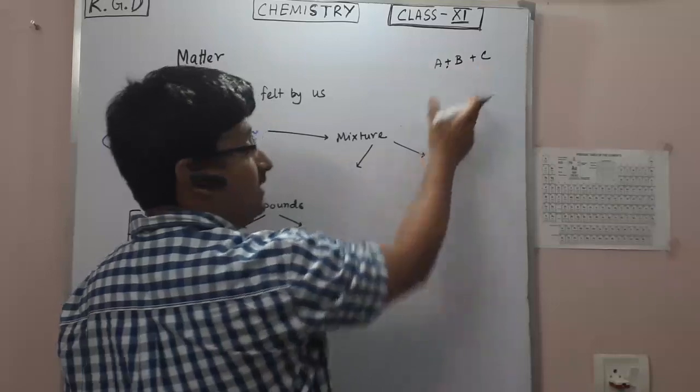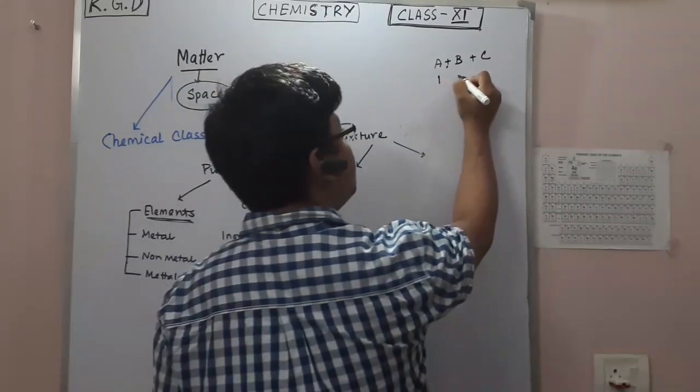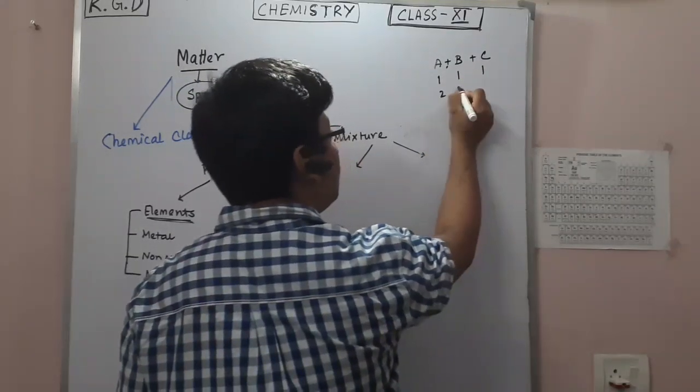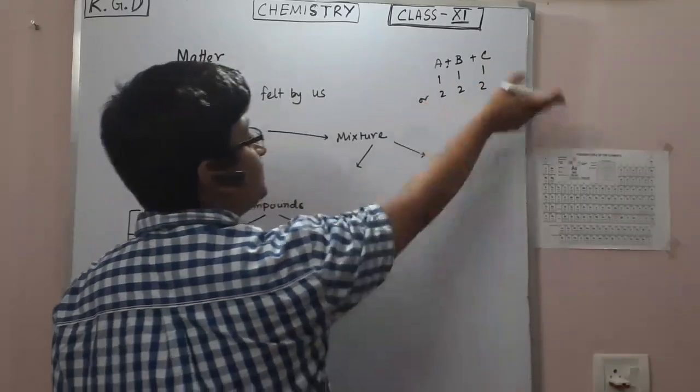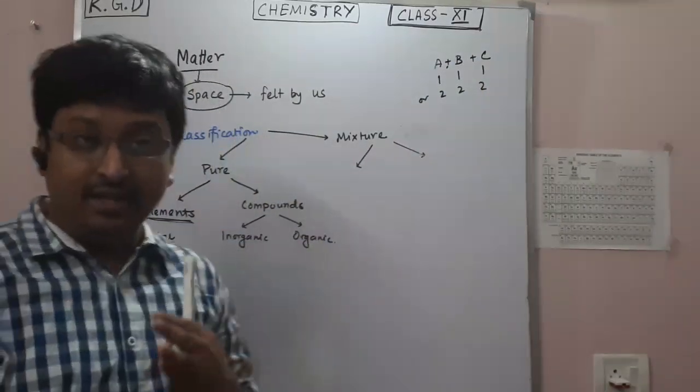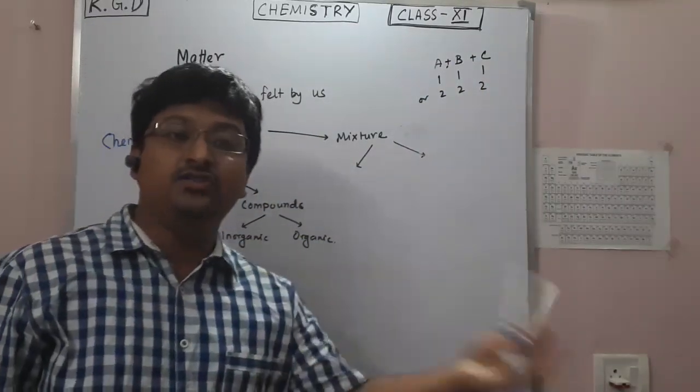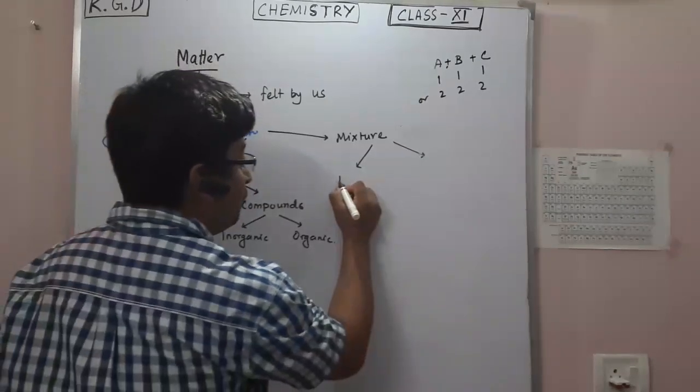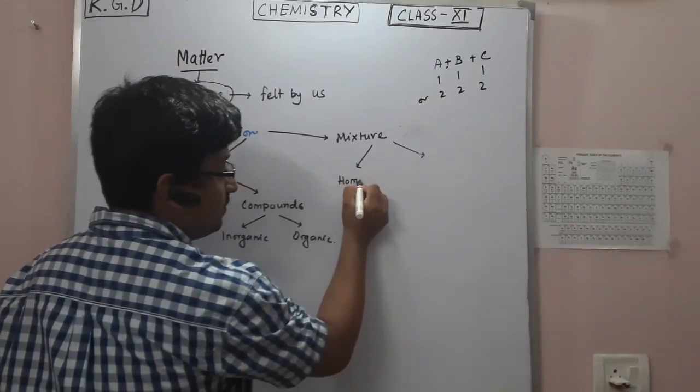Now, if these three are in the same ratio, let's say 1, 1, 1 or 2, 2, 2, same ratio means their composition in the mixture is uniform. That is known as a homogeneous mixture.